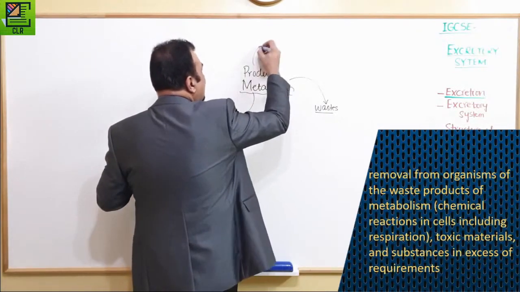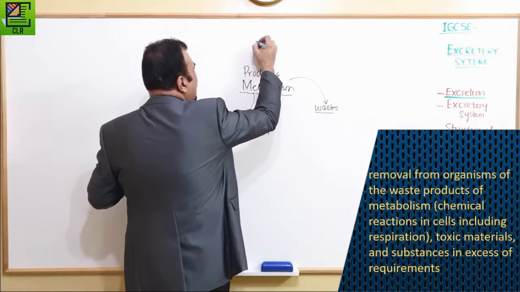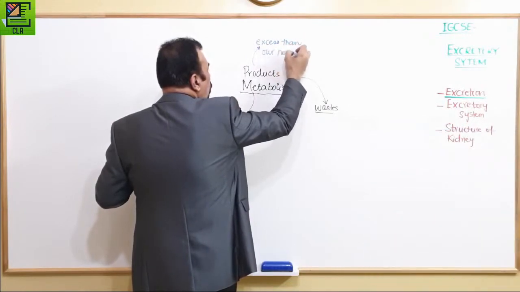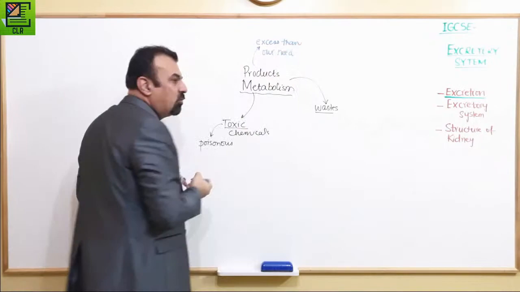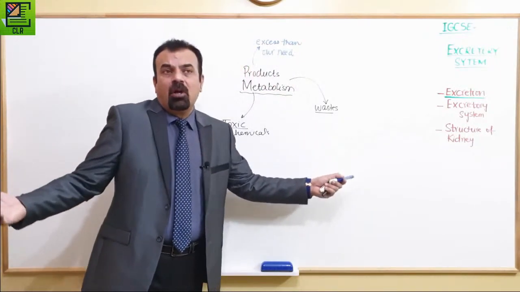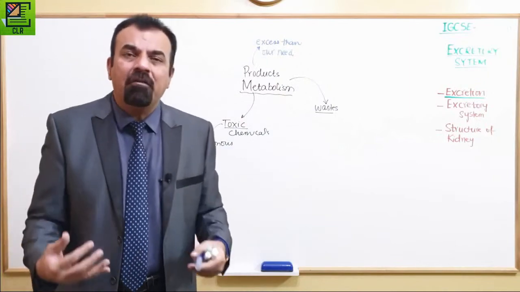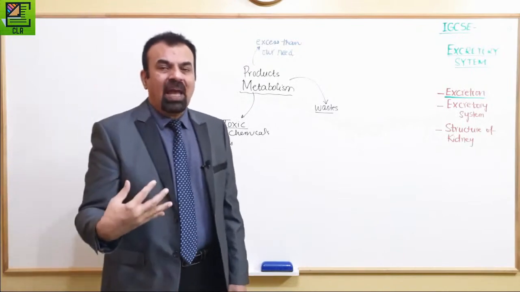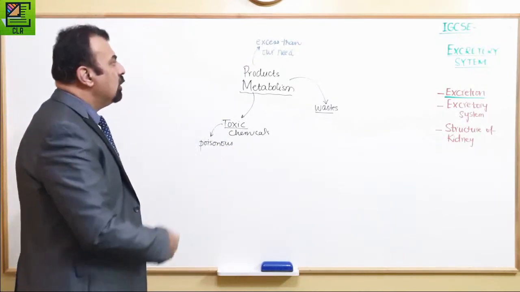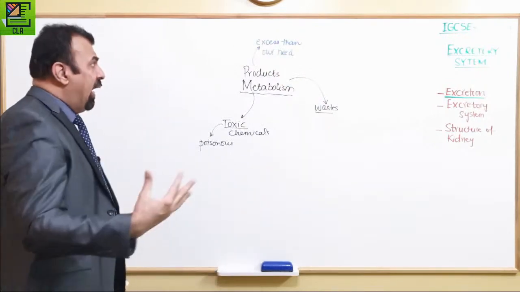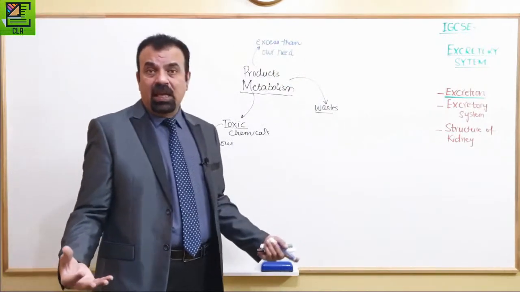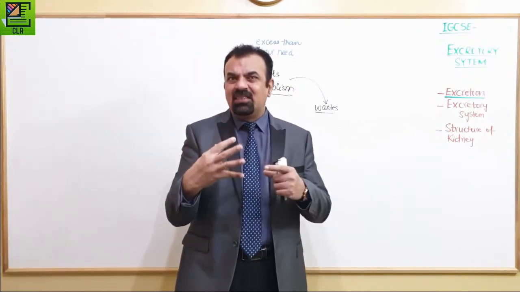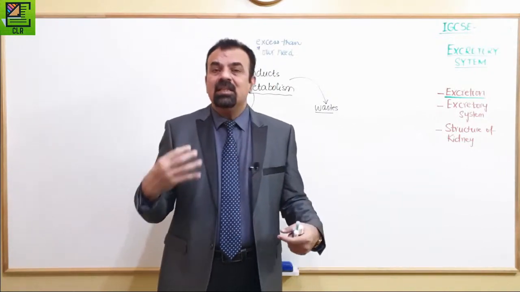If it is in excess of our needs, we should get rid of it. Those things, we just want to get rid of them. We're not in danger from them, but we want more space so that useful substances can come in. That is the important point. So this is the definition of metabolism. And wherever metabolism is taking place, most of the time, the metabolic center in our body, in most cases, is the liver.